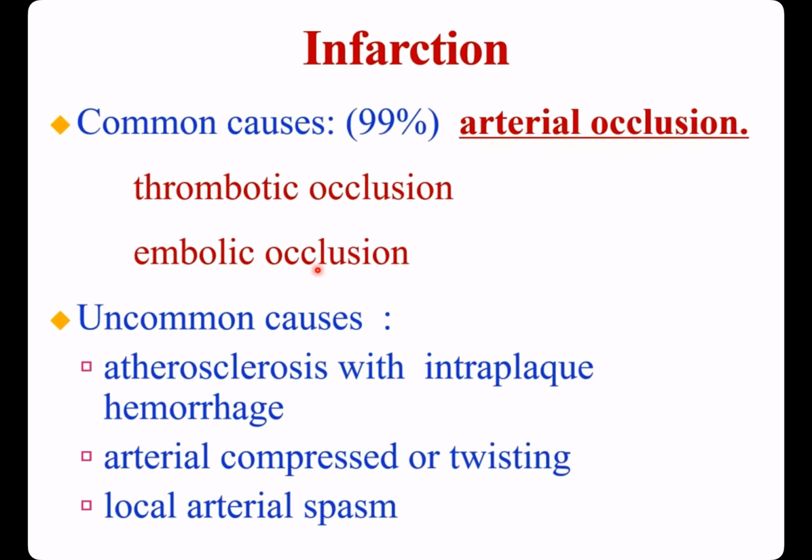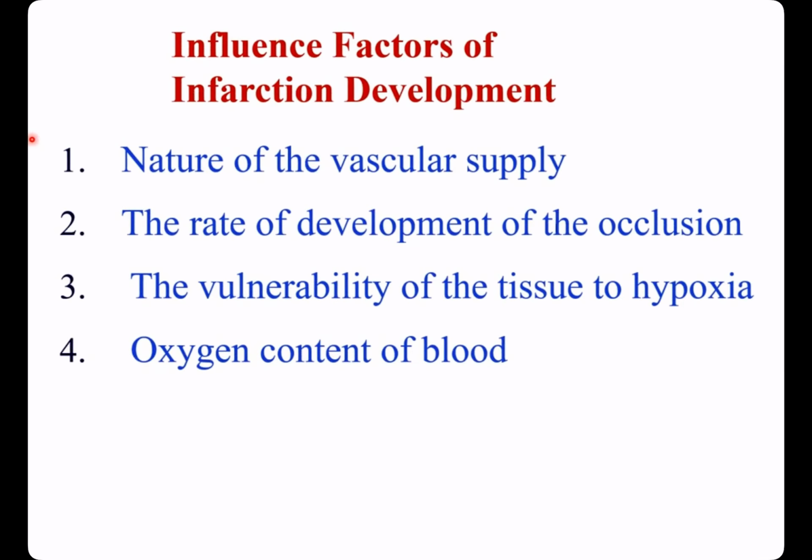The common cause of infarction is arterial occlusion, accounting for 99%, maybe thrombotic occlusion or embolic occlusion. Uncommon causes of infarction: atherosclerotic plaque with intraplaque hemorrhage, arterial compression or twisting, local arterial spasm. The following factors will influence development of infarction.